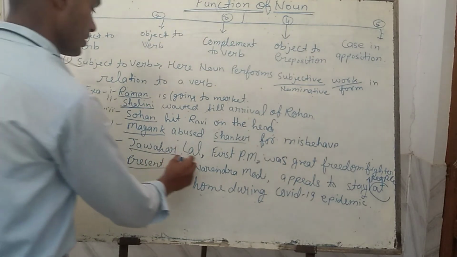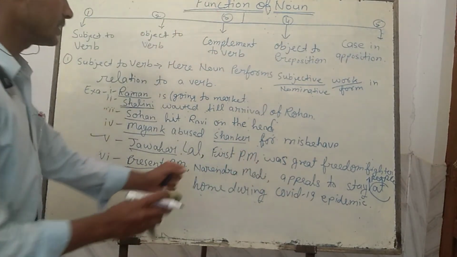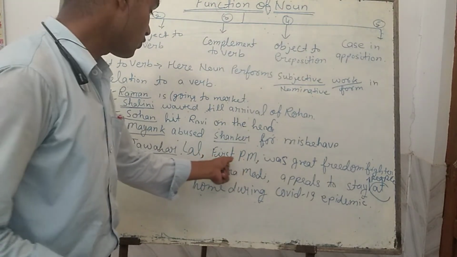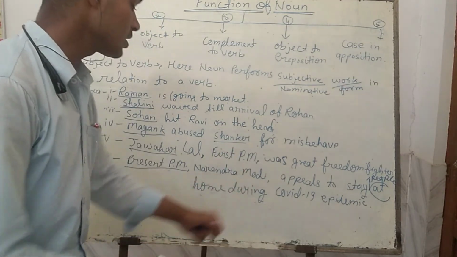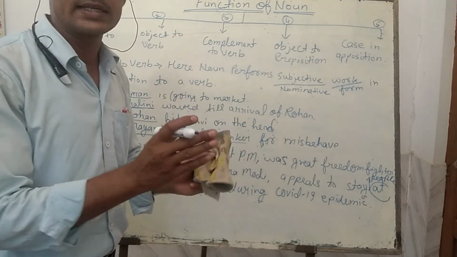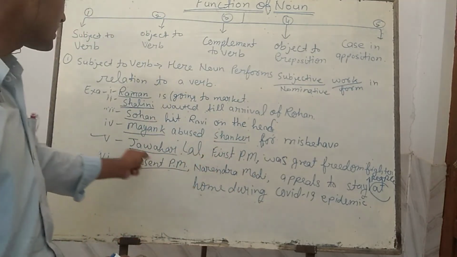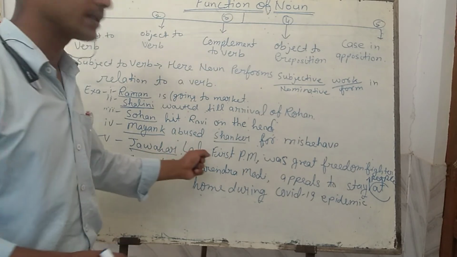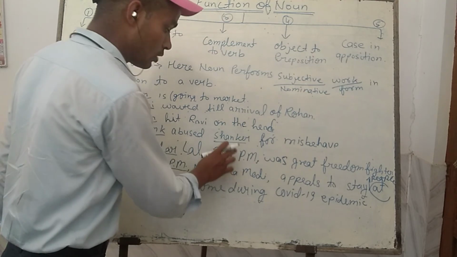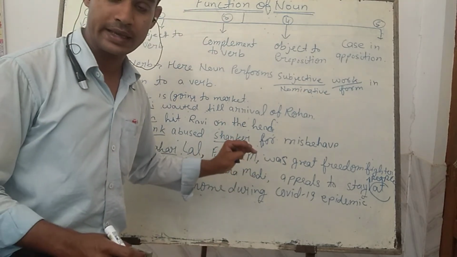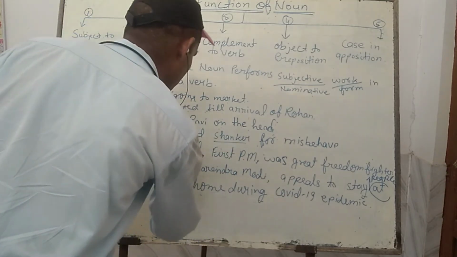So Jawaharlal, first PM. Here, the first PM is adding to the name. PM is a noun. First is its adjective, a numeral adjective. पहले प्रधानमंत्री. So first PM is adding something more, like an adjective, in the name Jawaharlal. It is telling some quality about Jawaharlal, that he was the first PM. So here, first PM, though it is a noun, is performing the function of an adjective. It is qualifying, it is adding something more to the noun.